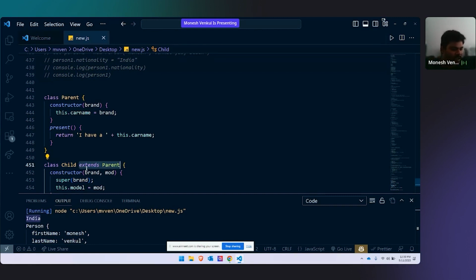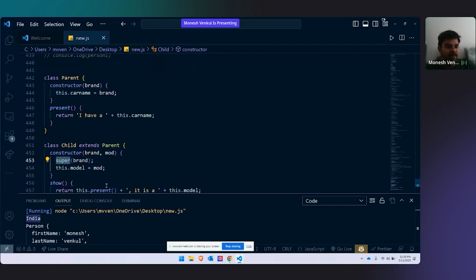It is going to take all the properties, but you need to use one more keyword called super. What is this super? When this class extends parent is there, it takes the properties, but it does not take the values. It does not take the parameters. For that, you will be using something called super brand.